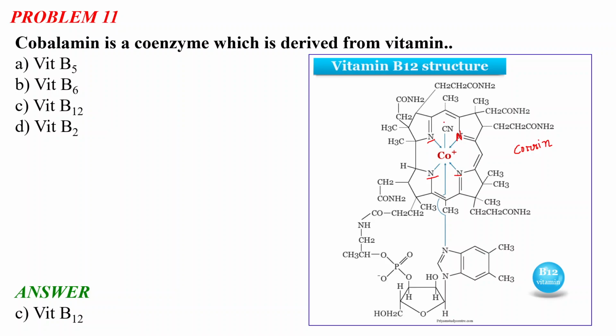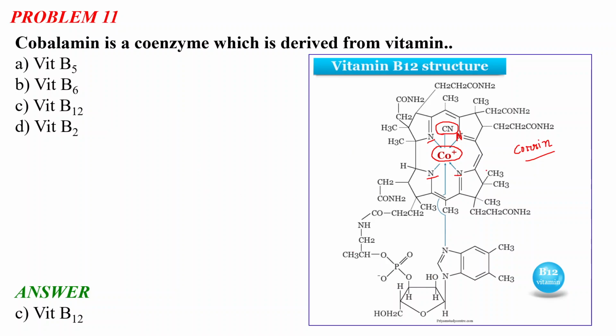This macrocyclic ring is called the corrin ring, and there is a cobalt plus one. This is very important. There is a cobalt plus one present in the center of this corrin ring, and it is chelated with the 4 nitrogen atoms of this corrin ring in the equatorial plane. In the two axial positions there are 2 groups present. Up at the front there is a cyanide group, that is why it is called cyanocobalamin, the vitamin B12. And in the other axial position there is a heterocyclic molecule, and there is a sugar moiety also present.